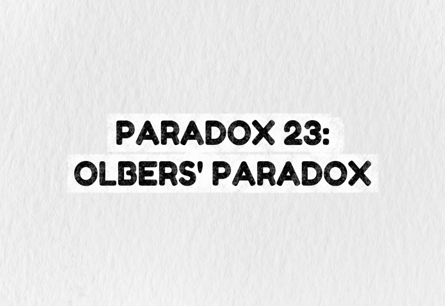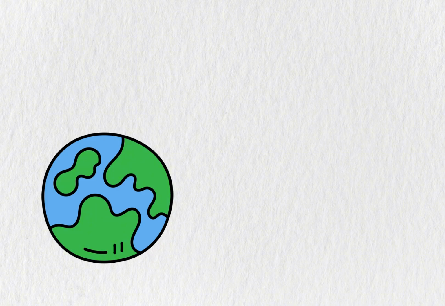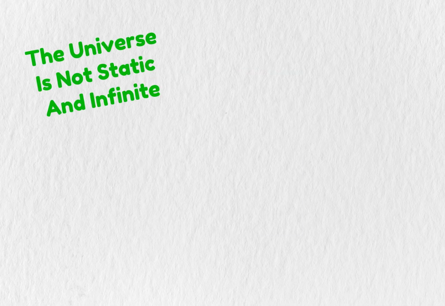Paradox 23. Olbers Paradox. Why is the night sky dark? If the universe is infinite, static, and uniformly filled with stars, every line of sight should eventually hit a star. The whole sky should be as bright as the surface of the sun. But it's not. It's dark. The resolution: the universe is not static and infinite. It has a finite age.